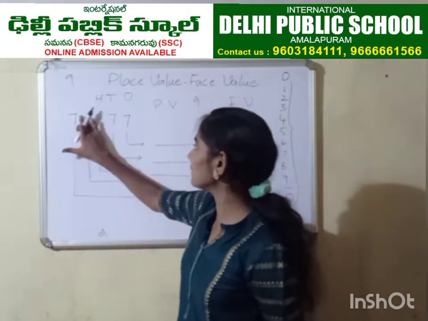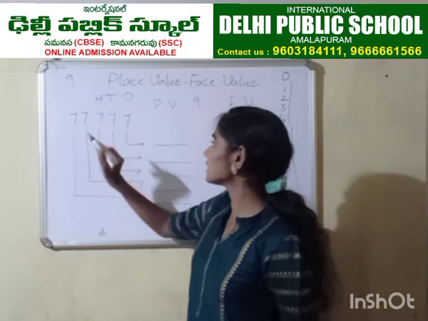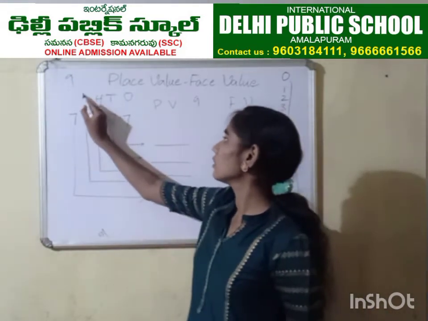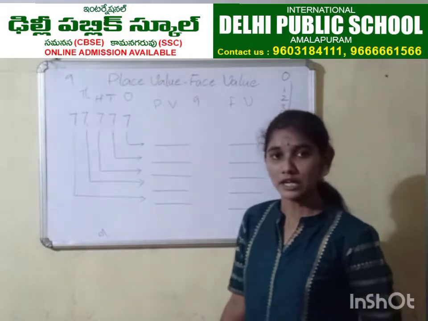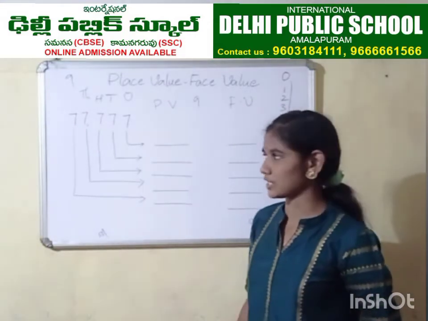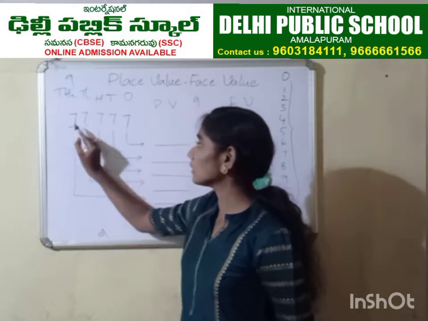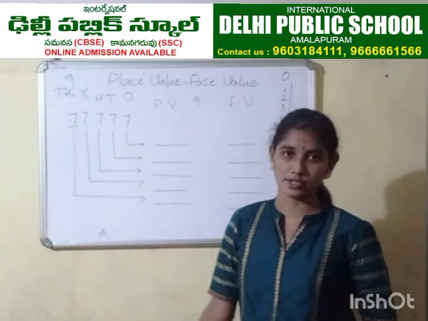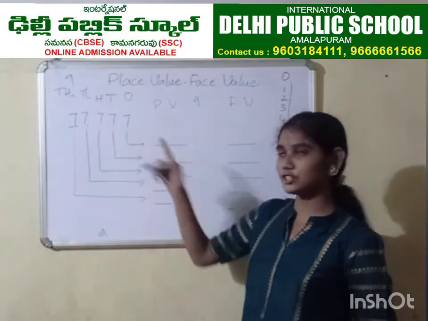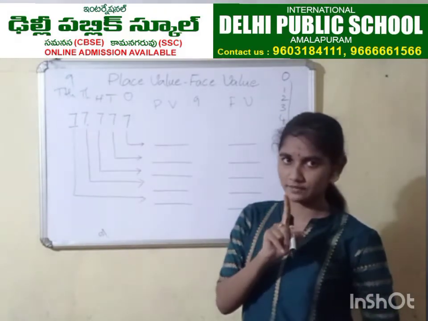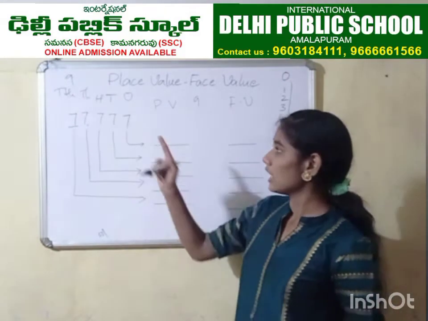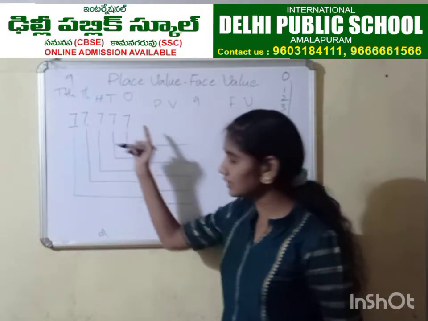Let's see what will happen in thousands place. If 7 is there in thousands place, what will it become? It will become 7,000. The same 7, if we take in 10,000s place, it will become 70,000. See here, the digit is the same. Only one digit I have taken. 7 only I have taken. I have written the same 7 in all the places.